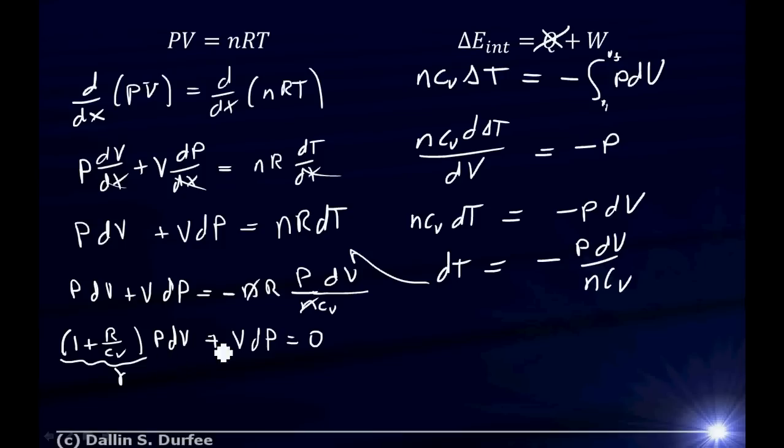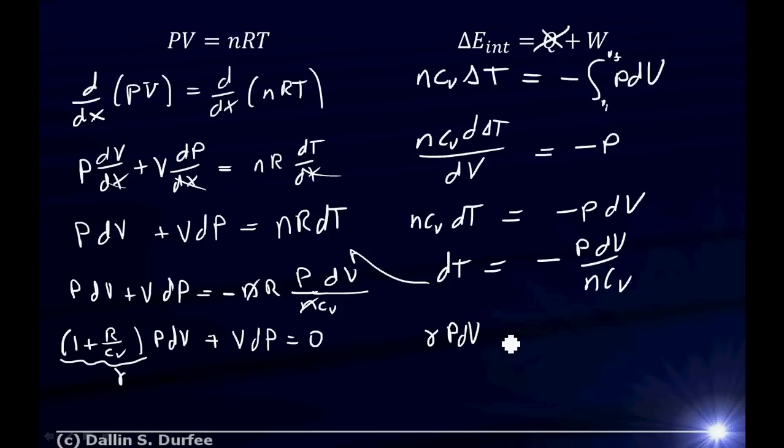I need to do an integral now to get rid of these d's. But how am I going to do the integral? If I just integrate this, I can't integrate P dV because I don't know what P is as a function of V. I can't integrate V dP because I don't know V as a function of P. But since I only have P's and V's, I'm going to get all the P stuff to one side and all the V stuff to the other. Then I'll be able to integrate. So I've got gamma P dV.